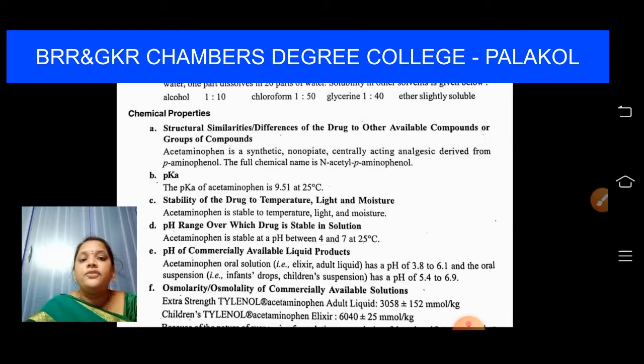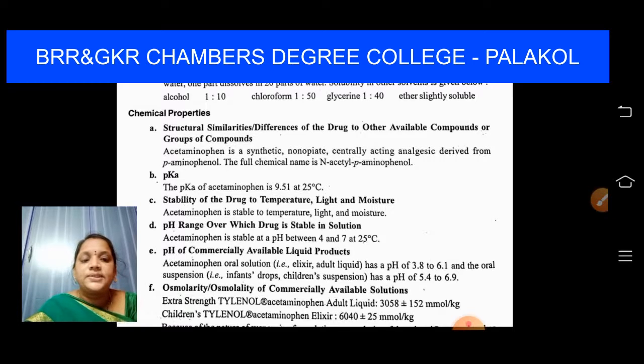And acetaminophen oral solution, adult liquid, has a pH of 3.8 to 6.1, and the oral suspension for infants, drops for children, has a pH of 5.4 to 6.9. If acetaminophen oral solution is applied to adults, the pH should be between 3.8 to 6.1. And if it is prescribed for infants, I mean small kids, the pH should be between 5.4 to 6.9.